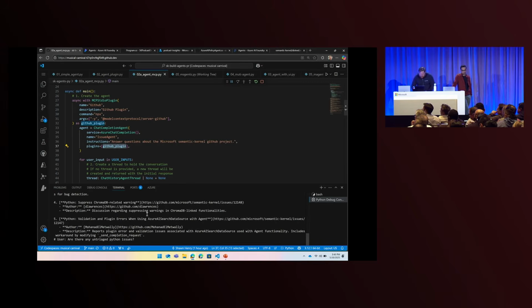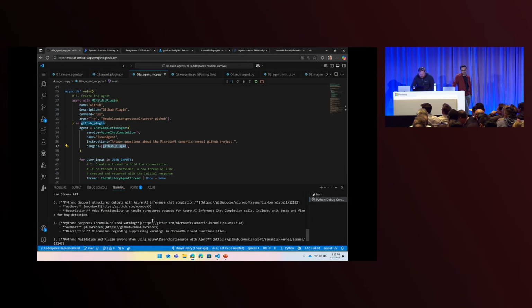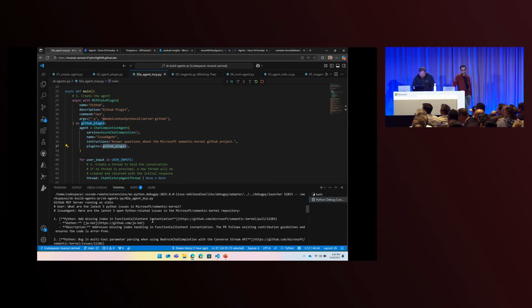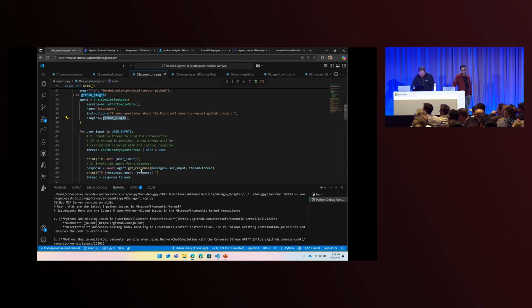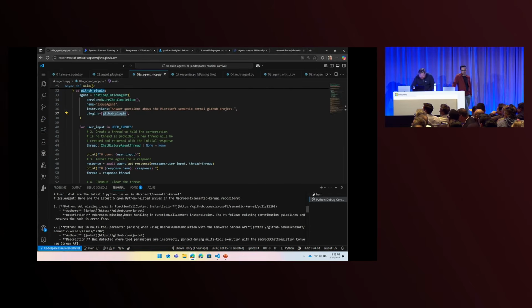So I can now check up on my team, and I can see what the top issues are that they're working on right now. Look, we got a new issue. Oh, missing index and function code. We've got to get on that one.